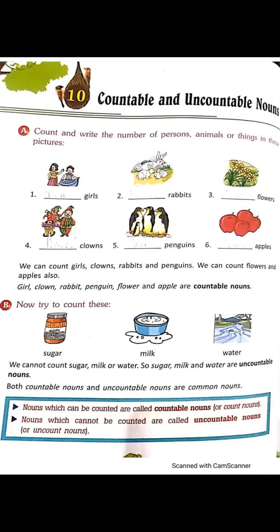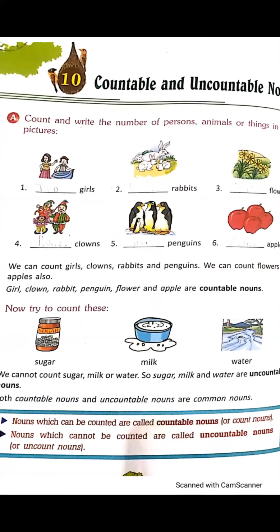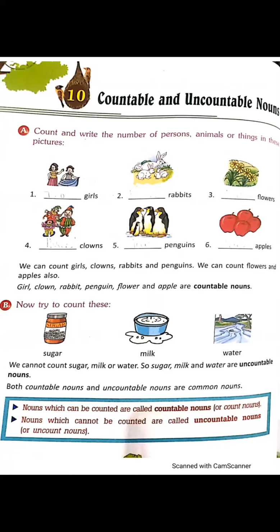Now, the next chapter, that is a very simple chapter, countable and uncountable nouns. The nouns that we can count are countable, and the things that we can't count are uncountable. Nouns that can be counted are countable nouns, and nouns that can't be counted are uncountable nouns. Look at part 1. Count and write the number of persons, animals, or things in these pictures.